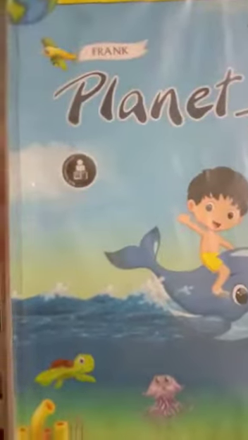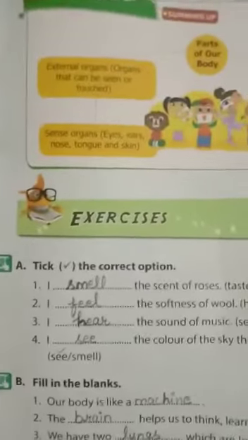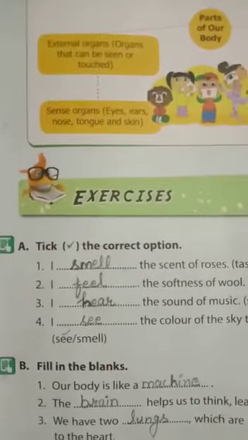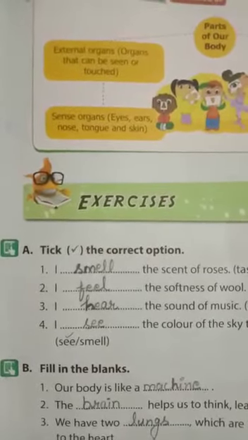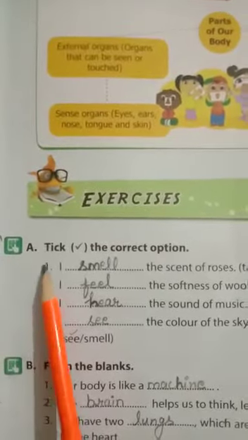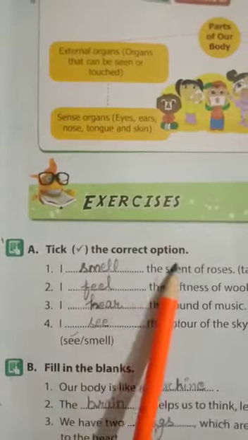Hope you understood. Now come to our textbook exercises. Open page number 5, everyone. Take your pencil in your hand. First of all, our first exercise is tick the correct option.